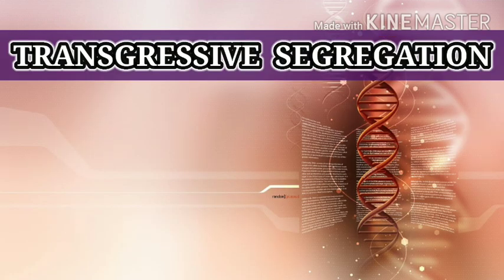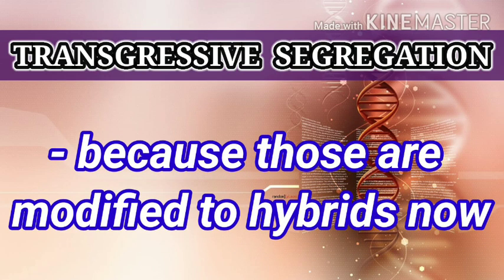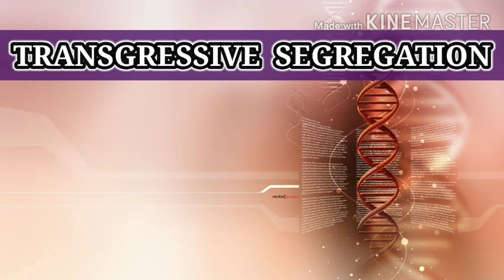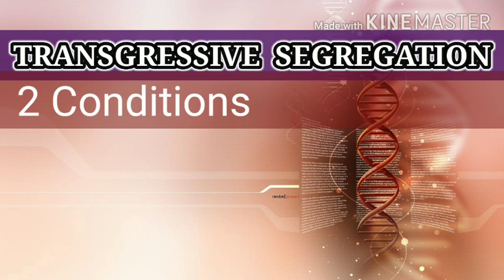That means if a parent is suffering from some kind of disease, let's say, then that character is changed and not repeated further, and that is transgressive segregation. Such individuals are called transgressive segregants. Such segregation is produced when two conditions are met. One is